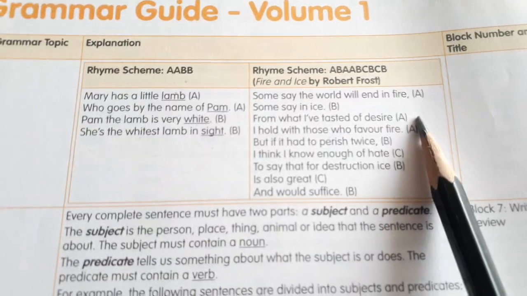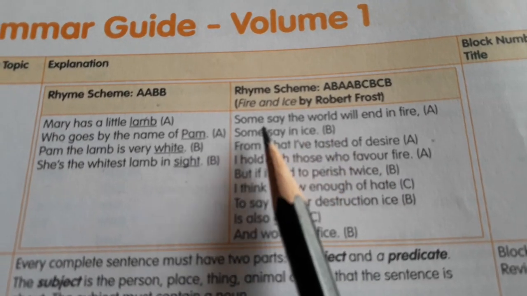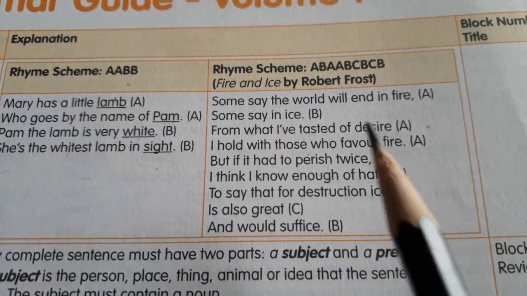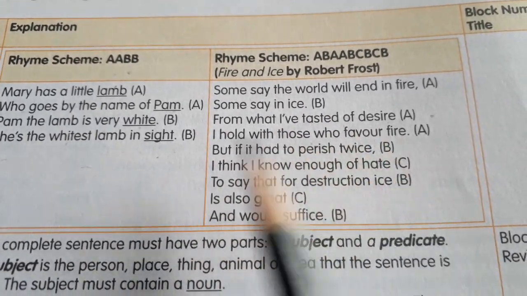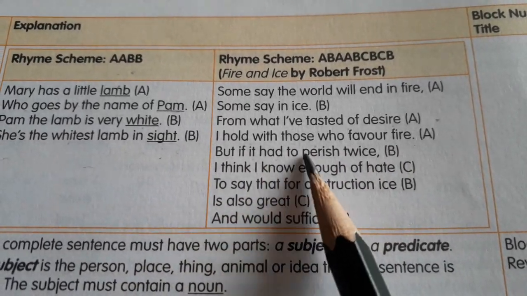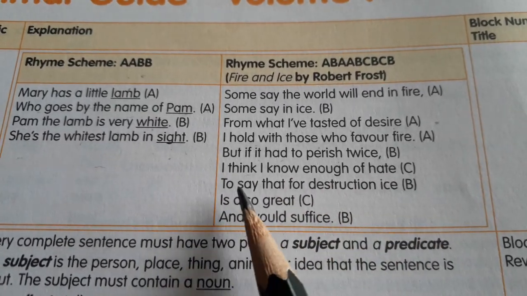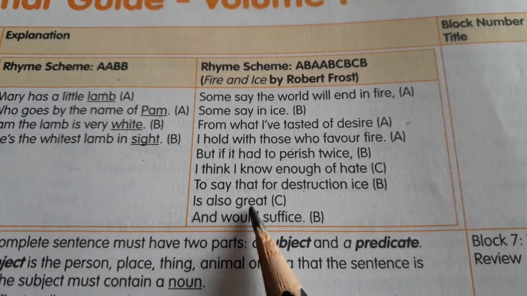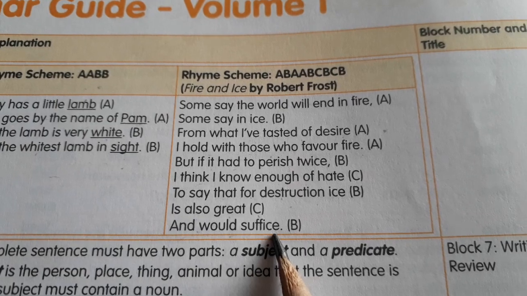See here another one. Some say the world will end in fire. Some say in ice. From what I have tasted of desire, I hold with those who favor fire. But if it had to perish twice, I think I know enough of hate to say that for destruction ice is also great and would suffice.